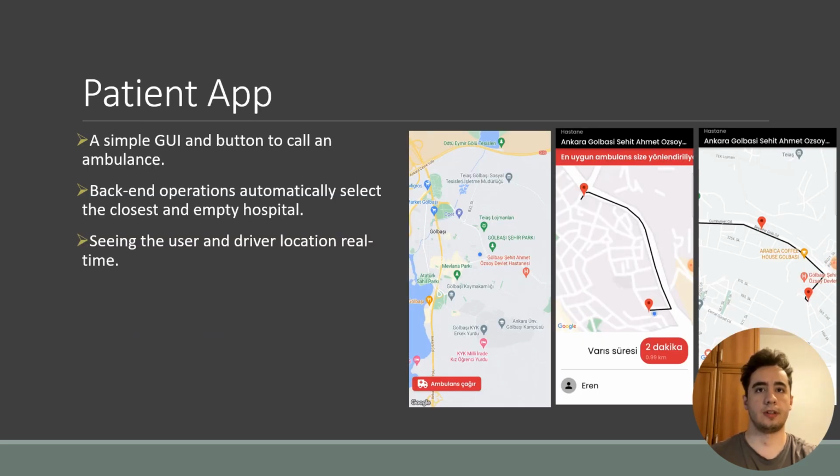In the patient app, there is just a simple button to call the ambulance. After pressing this button, the user location goes to the backend operation and the closest hospital with an empty spot is found. The user can see the hospital's name, location, as well as the assigned driver's location and name. The ambulance location is real-time and there will be a notification after the patient gets to the hospital. This same page with different actions is made using Flutter's conditional visibility widgets.